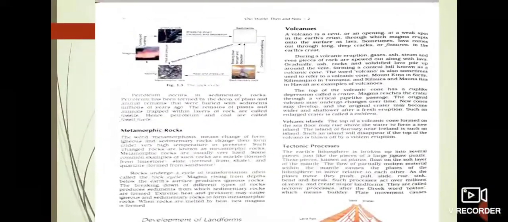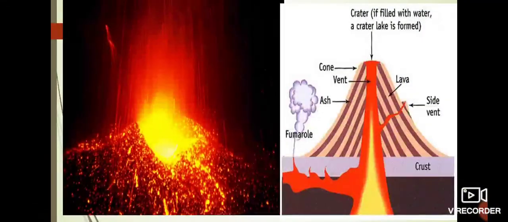I'll explain with the help of a well labeled diagram. Now this is the well labeled diagram. So you can see here once again, the volcano is an opening or a vent in the earth's crust that is allowing ash, gas, and hot magma to escape from below the earth's surface. Yes, this is our vent. And the magma that reaches the earth's surface is called lava.